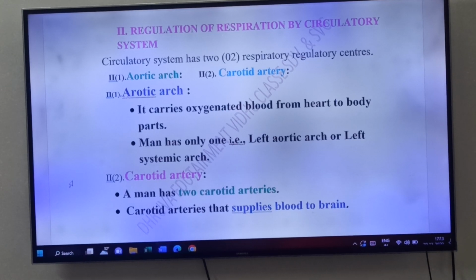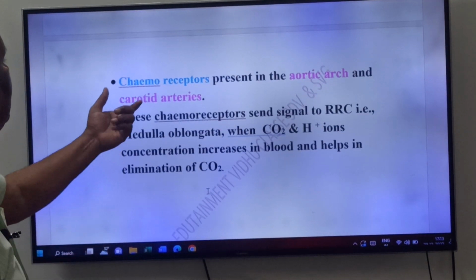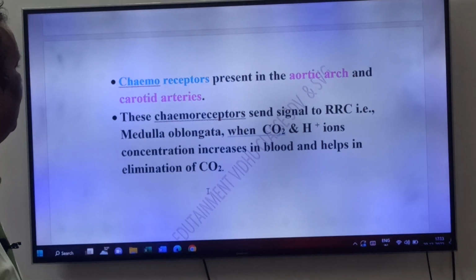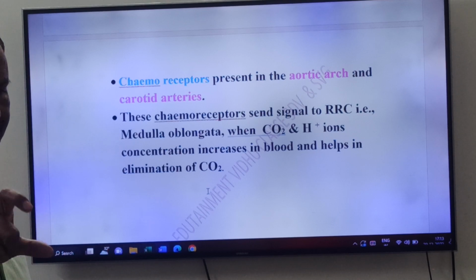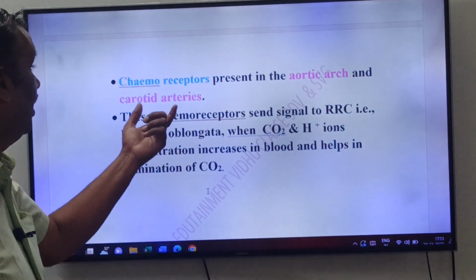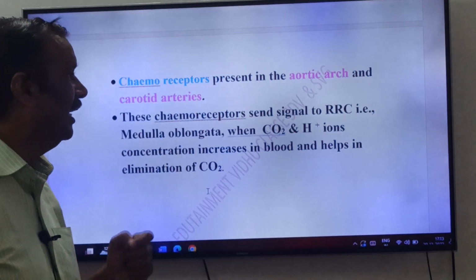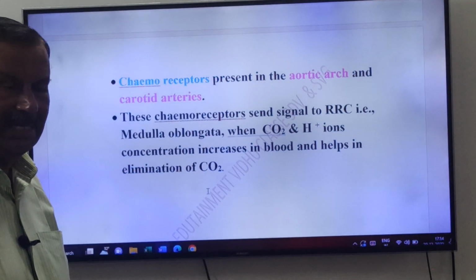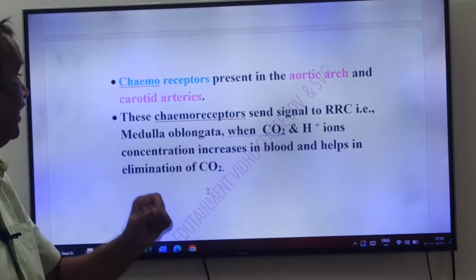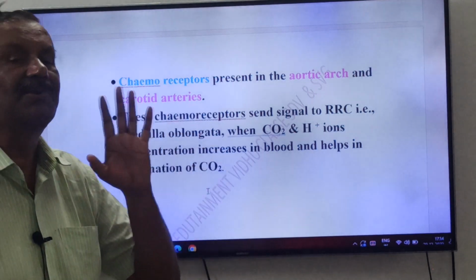Now come to carotid artery, friends. A man has two carotid arteries. These carotid arteries supply blood to brain. Okay, friends. Chemoreceptors are present in the aortic arch and carotid arteries. See, friends, this aortic arch or left systemic arch and carotid arteries have what, friends? Chemoreceptors. These chemoreceptors send signal to respiratory rhythm center that is present in the medulla oblongata. Same, friends, when carbon dioxide and H plus increase in blood, it helps in elimination of carbon dioxide.